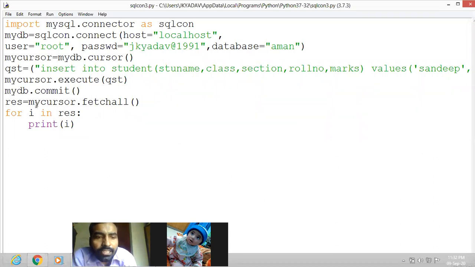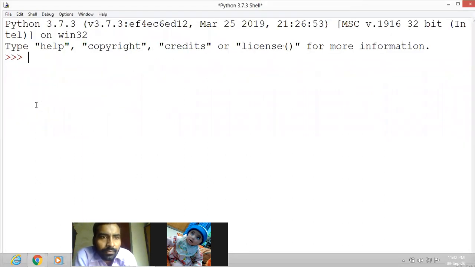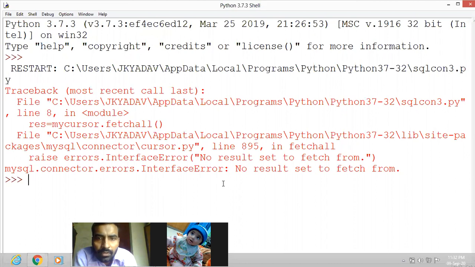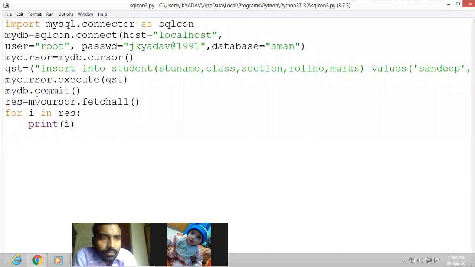Now it is written, and this record will be inserted in the table. It is inserted already. Now we can check.